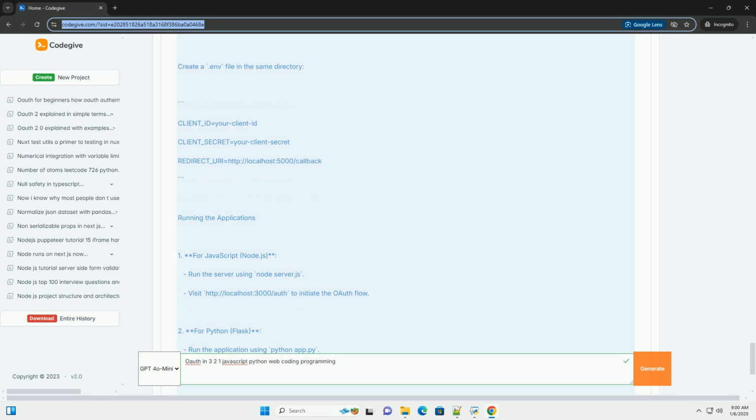Conclusion: this tutorial covered the basics of OAuth 2.0 and provided examples in both JavaScript, Node.js, and Python, Flask. You can extend this framework to handle refresh tokens and other aspects of OAuth as needed. Always ensure to handle sensitive information securely and comply with best practices when dealing with OAuth.